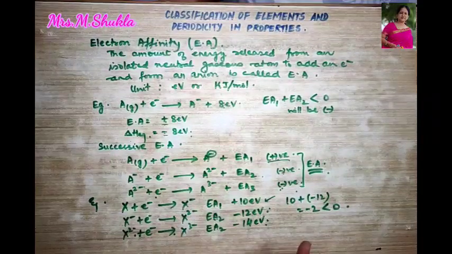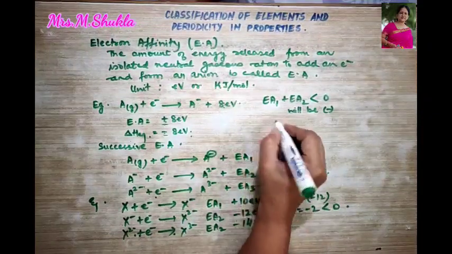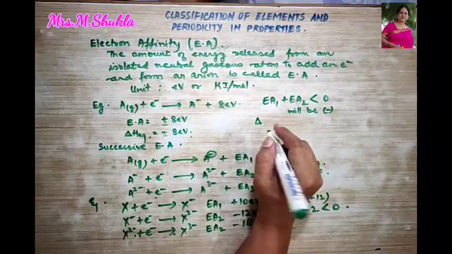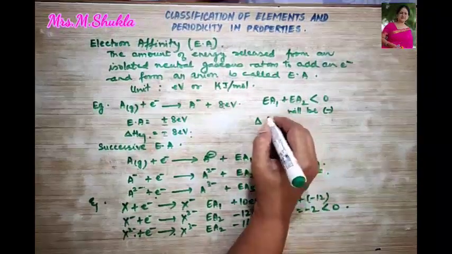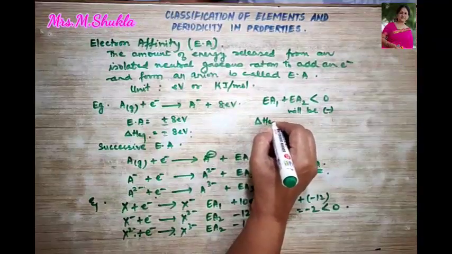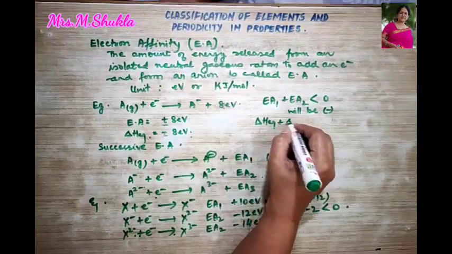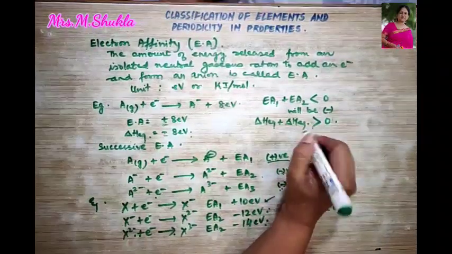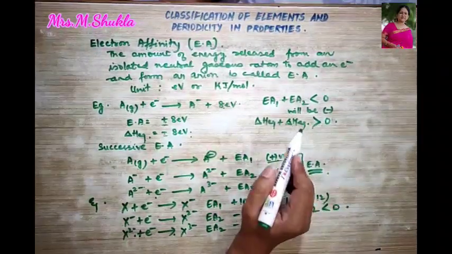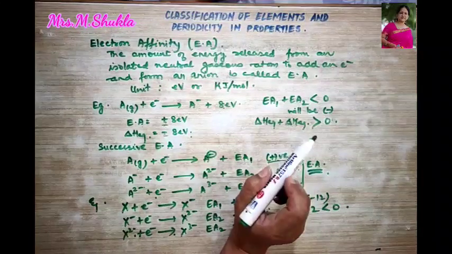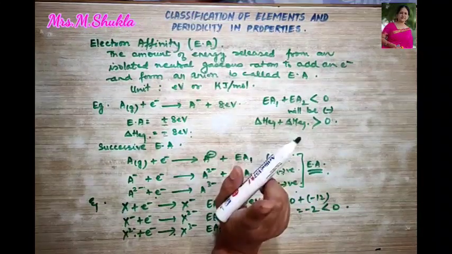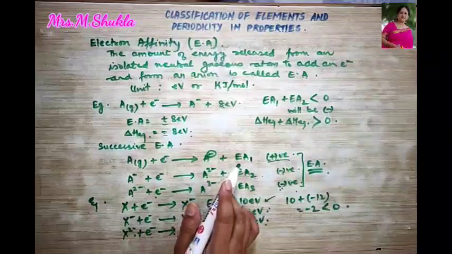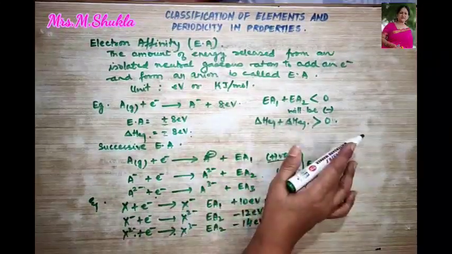But now what about the electron gain enthalpy? If we talk about electron gain enthalpy, then it will be just the opposite. This will be more than 0. What I wanted to tell you is that the opposite of your electron affinity will always be your electron gain enthalpy.